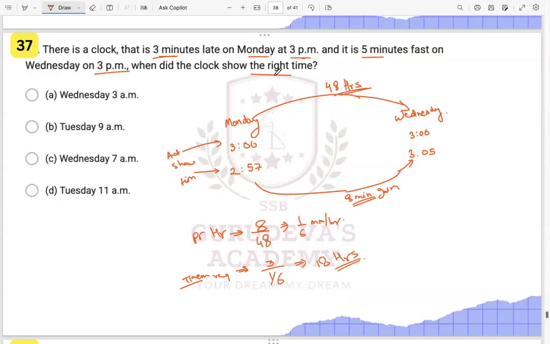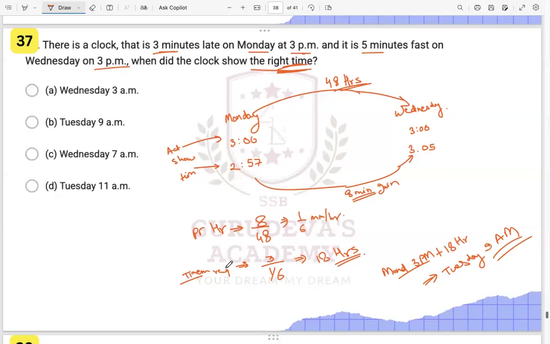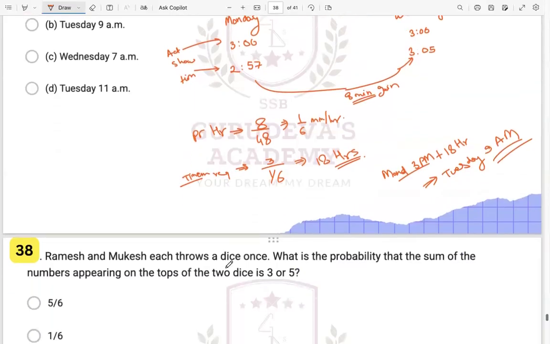So when the clock will show the right time: after 18 more hours from Monday 3 p.m., it will be the next day, Tuesday, at 9 a.m. Tuesday at 9 a.m. it will show the correct time. That's how we solve. Just go through the previous clock questions also if you are getting confused in this type of question. All the PDFs are there with you, and all the recordings are also there.